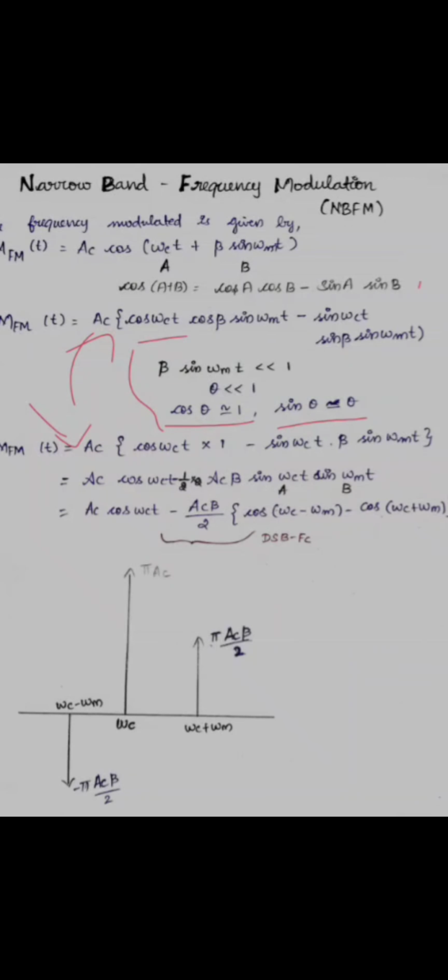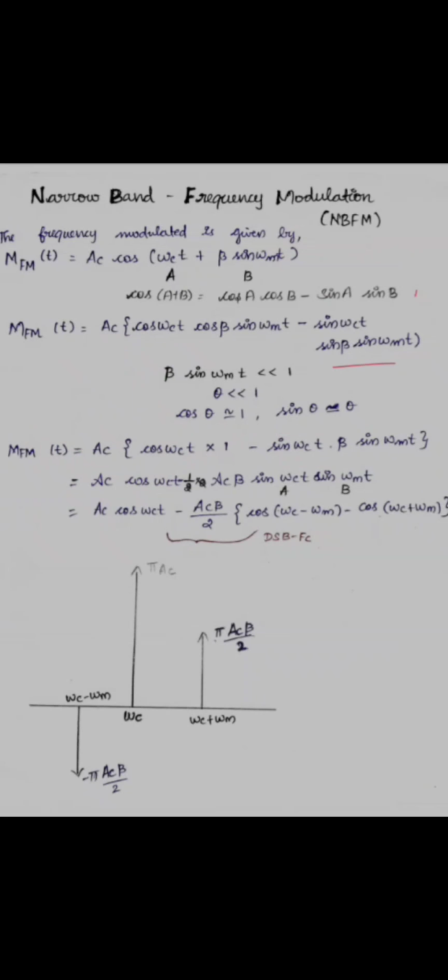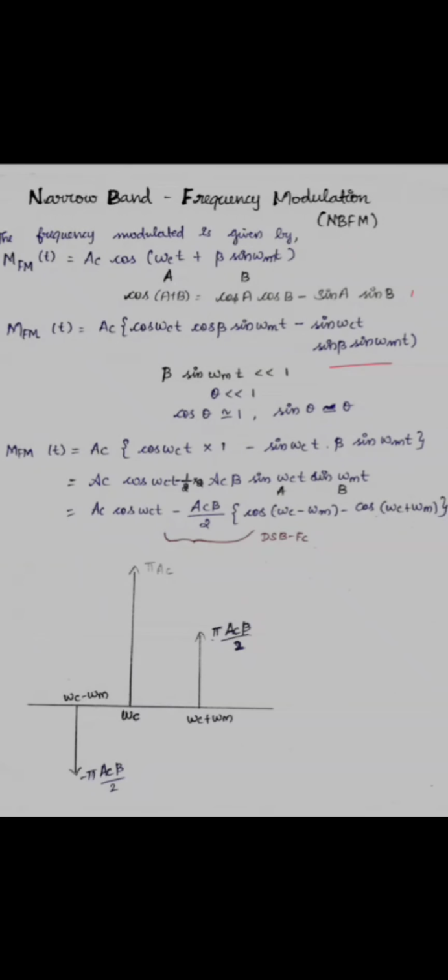Here m FM(t) is equal to Ac cos omega c t. This term is replaced by 1. Then minus sin omega c t, and this term is replaced by beta sin omega m t. Now the above equation can be written as Ac cos omega c t minus Ac beta sin omega c t into sin omega m t.